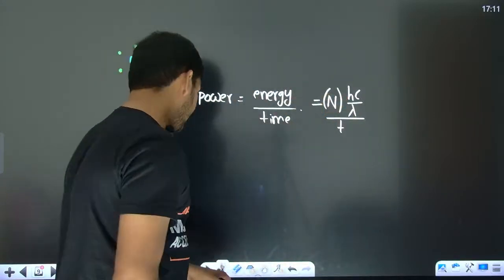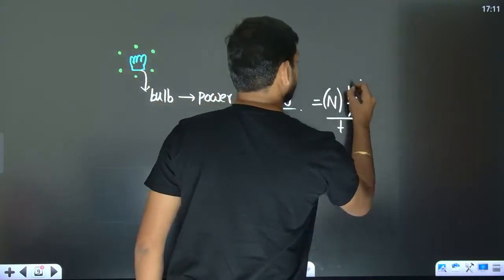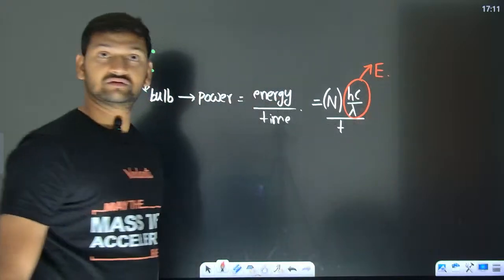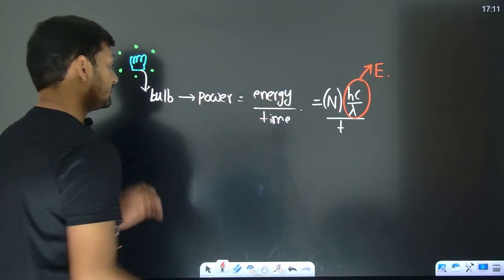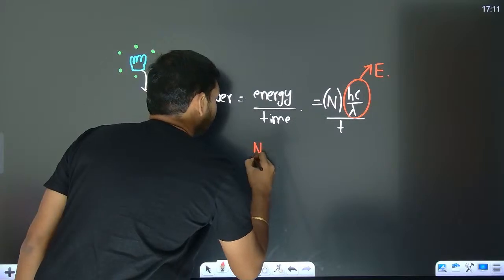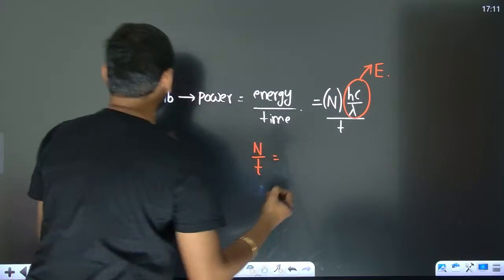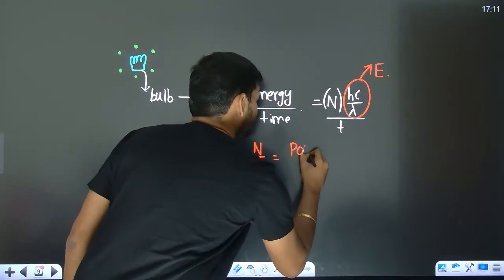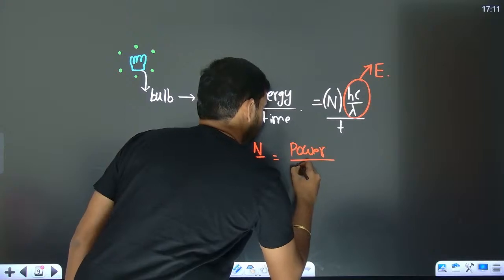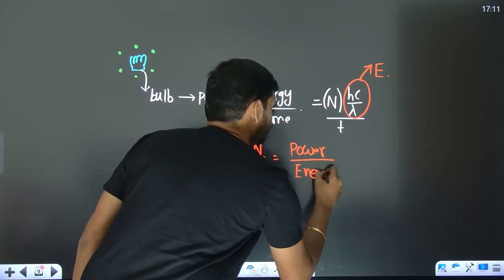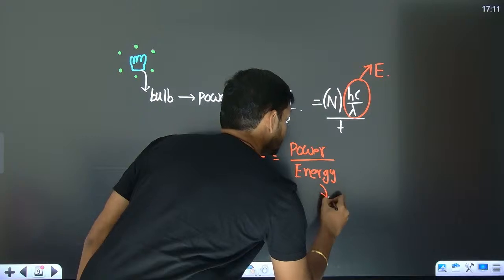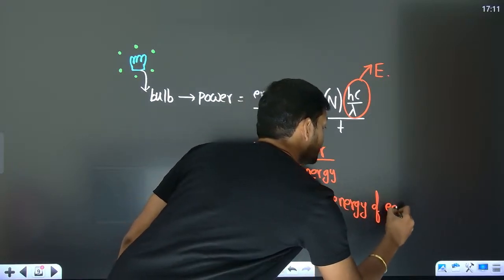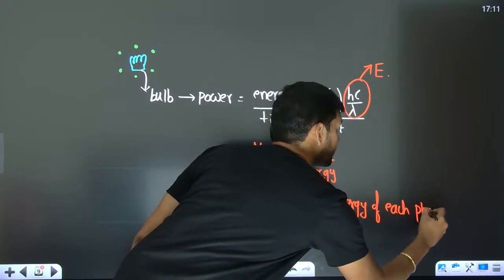That hc by lambda, I will represent with E. So now you tell me, the number of photons that are going to be emitted per unit time by this bulb is going to be the power of that bulb divided by energy, where this energy is the energy of each photon.